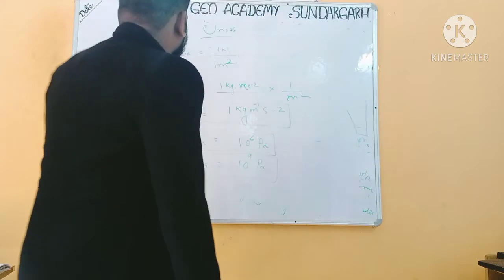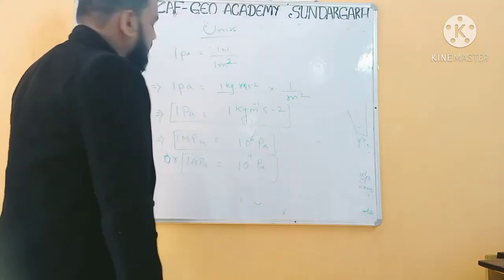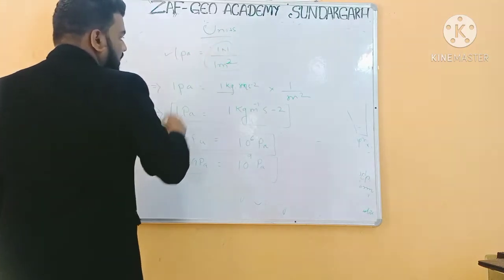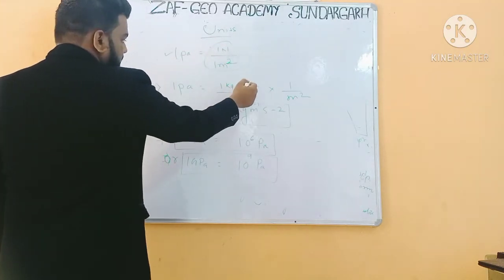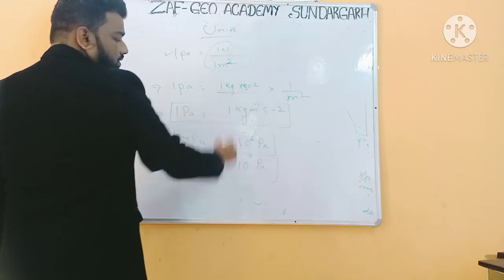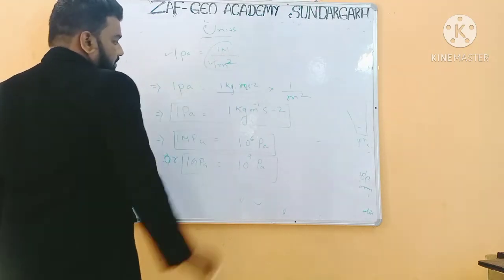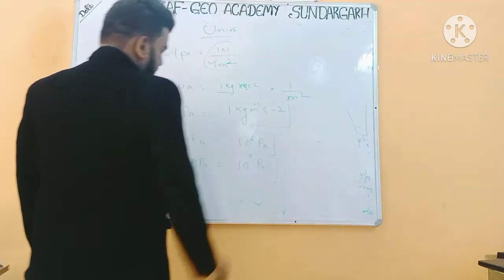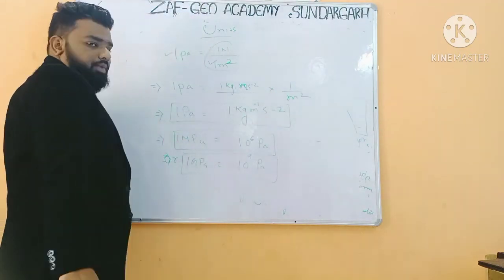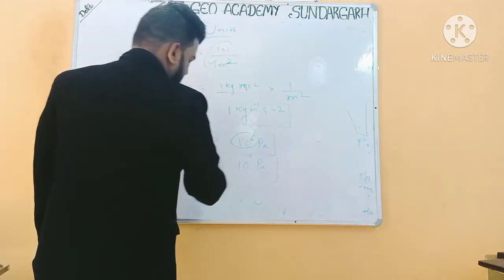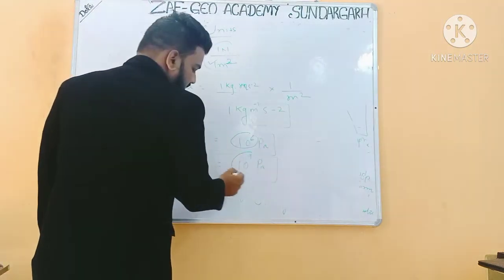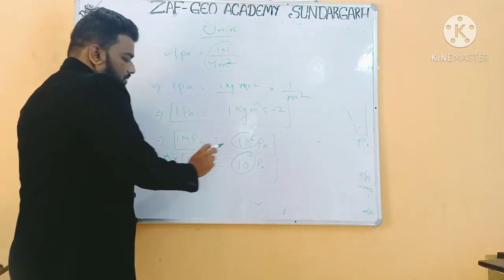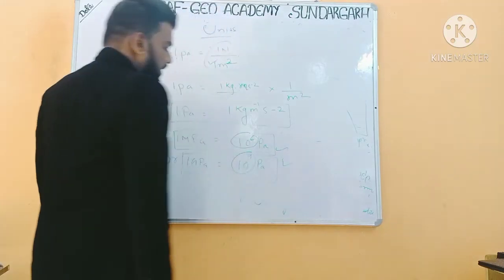Now look here, this is the unit conversion. 1 Pascal will be equal to 1 Newton per 1 meter square. 1 Newton is equal to 1 kg meter s to the power minus 2, into 1 by meter square. So 1 Pascal will be equal to 1 kg per meter into s to the power minus 2. 1 megapascal, mega means 10 to the power 6 Pascal, and giga means 10 to the power 9 Pascal. So 1 megapascal will be equal to 10 to the power 6 Pascal and 1 gigapascal will be equal to 10 to the power 9 Pascal.